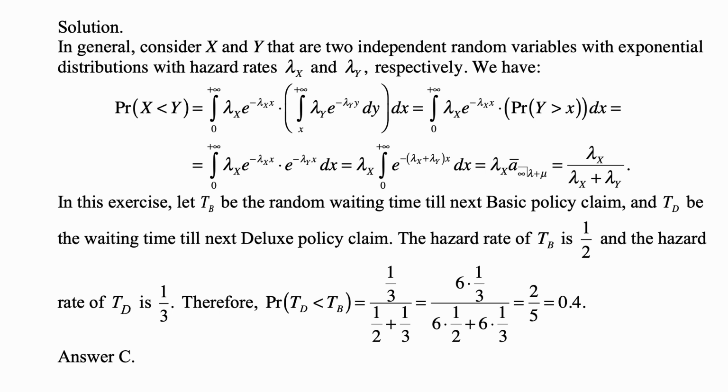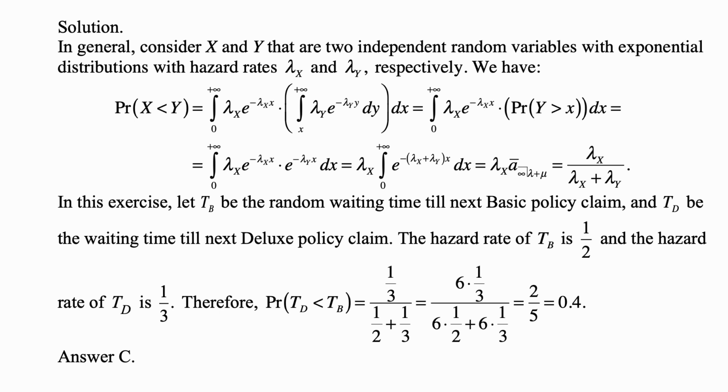That inside integral is really the probability that Y is greater than X. And of course we know that's the value of the survival function for Y, so this is e to the minus lambda y times x. So the whole integral becomes the integral from 0 to plus infinity of lambda x times e to the minus lambda x times x, times e to the minus lambda y times x dx. Well then we put that lambda x constant in front of everything, and it's the integral from 0 to plus infinity of e to the minus (lambda x plus lambda y) times x dx.